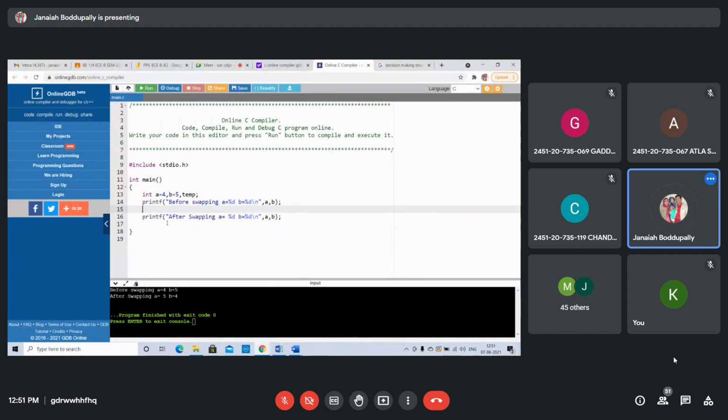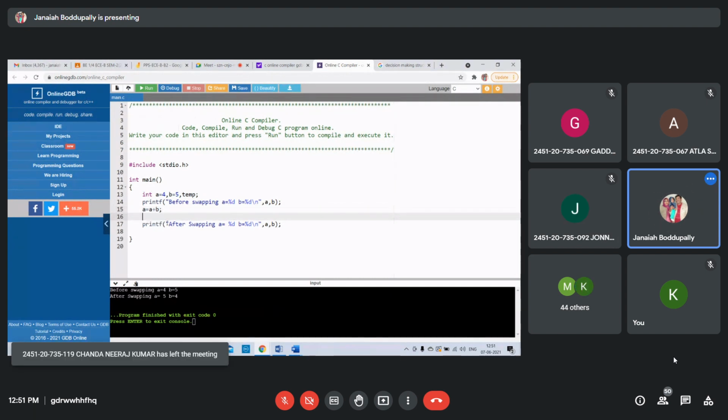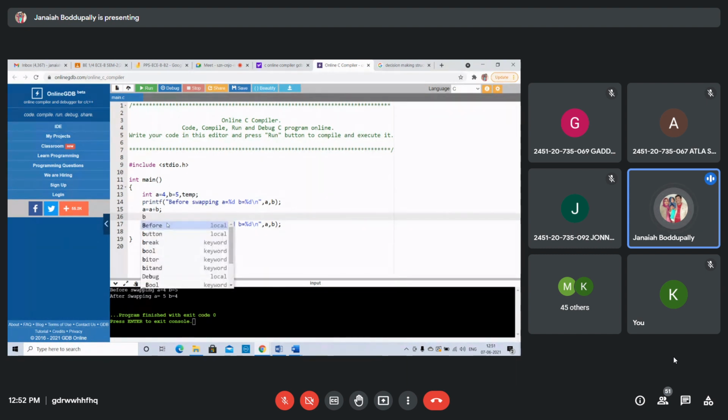I am removing this. Now, A equals A plus B. What is the value stored in A now, after executing A equal to A plus B? 4 plus 5, 9. Right? A is stored 9. Right? B equals A minus B. What is the value in B?